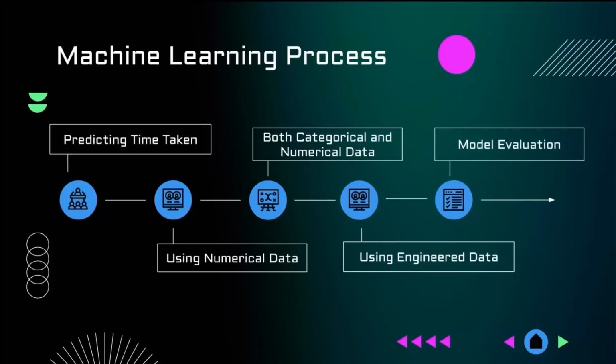Machine learning. The first sort that we'll discuss will be models using numerical features. Then we'll move on to models that combine both categorical and numerical features. After that, we'll add in our engineered distance feature. And finally, we'll compare the result across the different models and features.